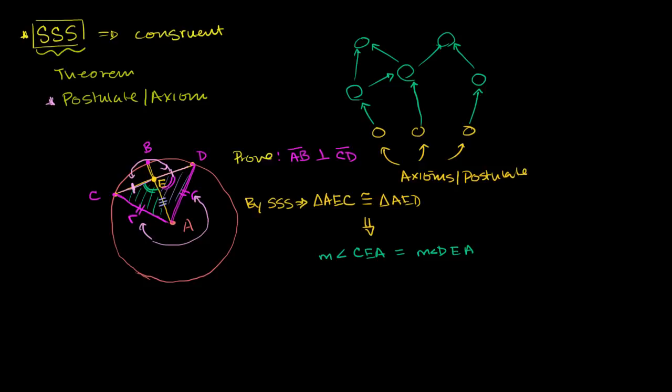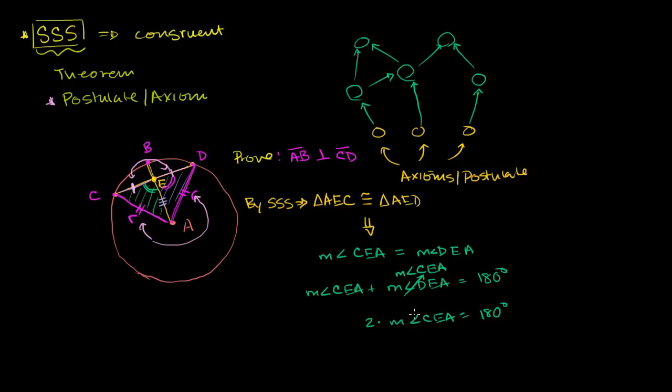So CEA is supplementary and equivalent to DEA. So we also have the measure of angle CEA plus the measure of angle DEA is equal to 180 degrees. But they're equivalent to each other. So I could replace the measure of DEA with the measure of angle CEA, or rewrite this as 2 times the measure of angle CEA is equal to 180 degrees.